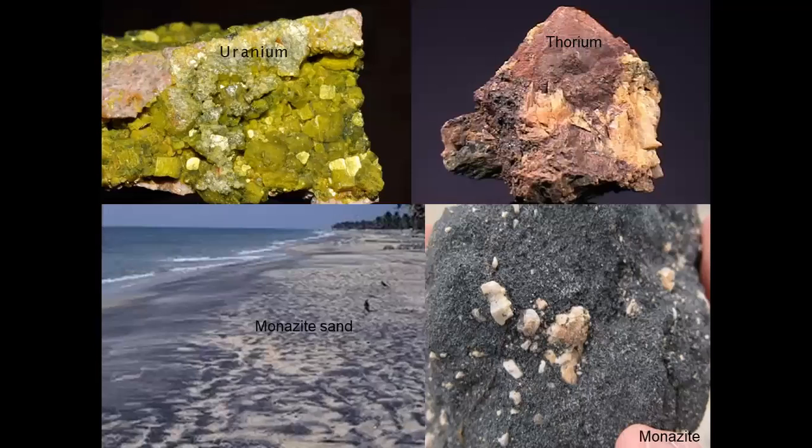So see how uranium looks, green. You must have seen it in several movies. It's a green color. Then see thorium, monazite sand. So this is monazite.